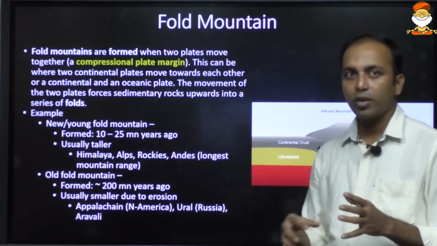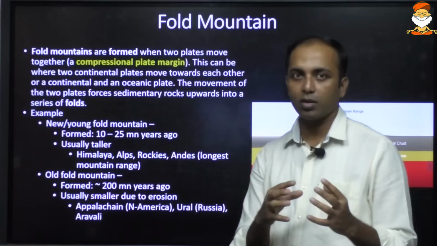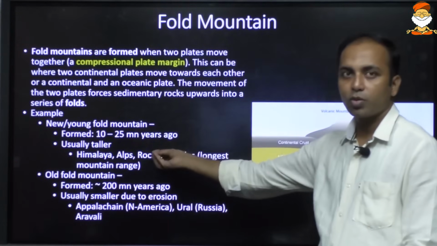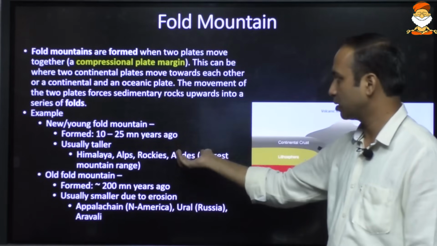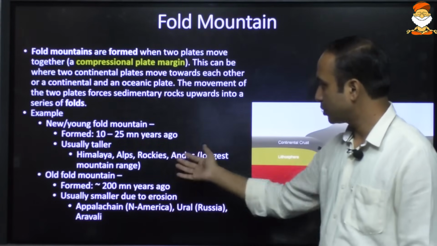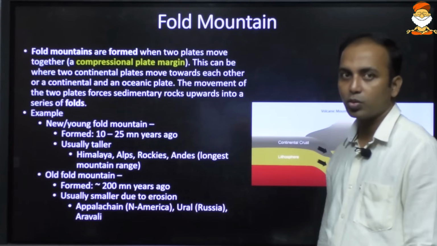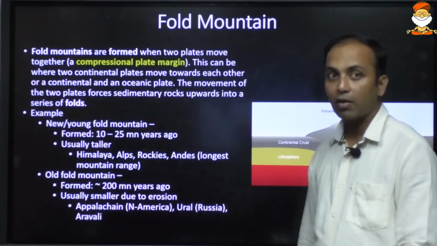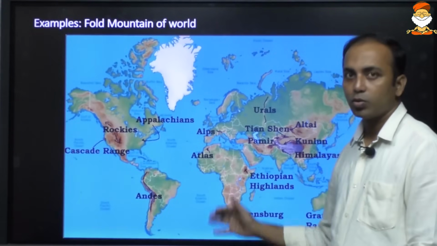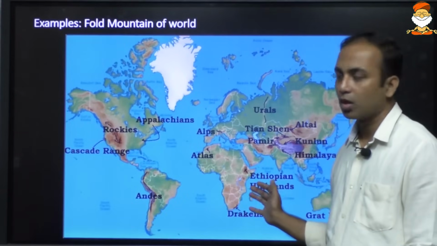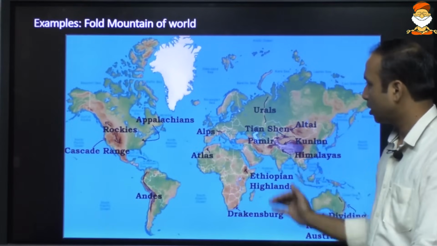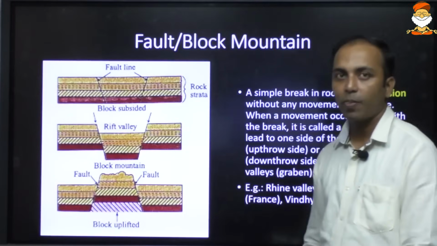But fold mountains are also under the action of erosion. Fold mountains formed relatively recently are young fold mountains. Some mountains are quite old, so old fold mountains. Himalaya, Alps, Rockies, Andes are young fold mountains. Appalachian, Ural, and the Aravalli are quite old fold mountains. These are some important examples of the fold mountains of the world. You should memorize most of these fold mountains. We have seen Rockies, Andes, Alps, Himalayas. There are other fold mountains also that you should know, especially the location.